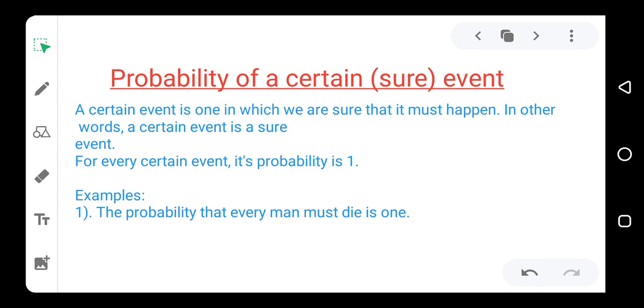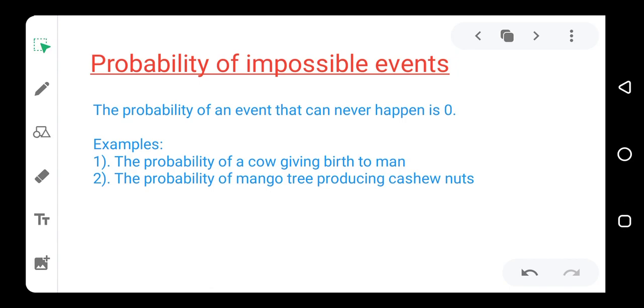Now let's look at the probability of impossible events. An event that can never happen, an event that we are sure will never happen, its probability is 0. So if we are sure that an event will never happen, we assign 0 to it as its probability.